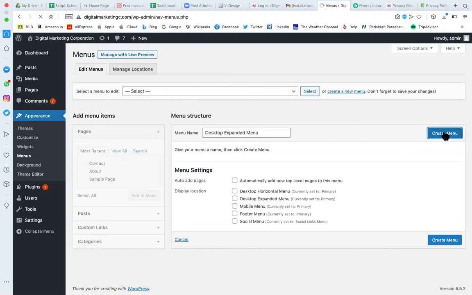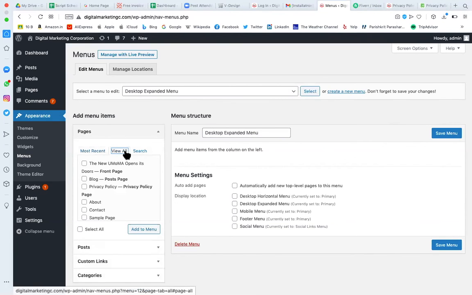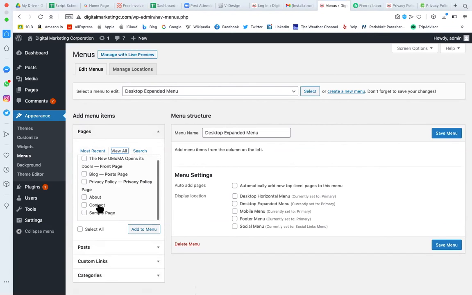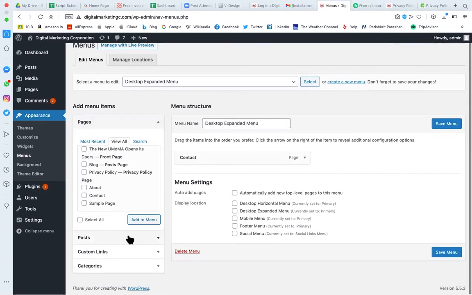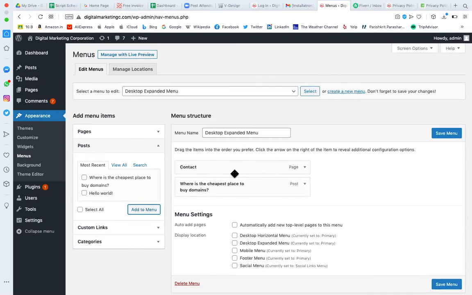Click on create menu, and in this menu I just want to show the contact us page. Just as a demonstration, then we will decide the location, desktop expanded. So this menu will appear only at this location. Click on save menu.